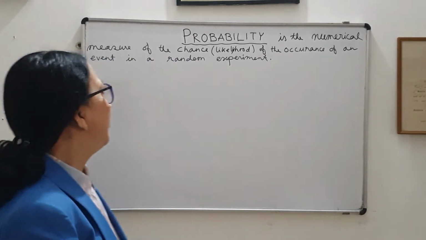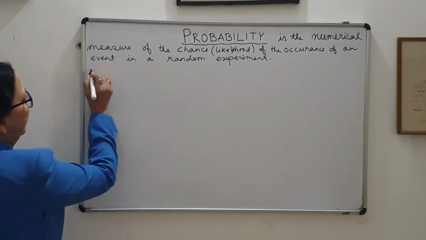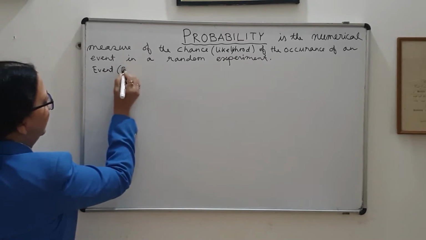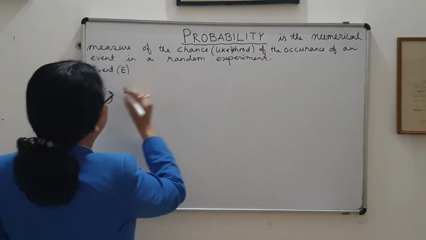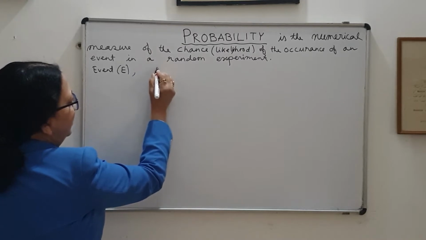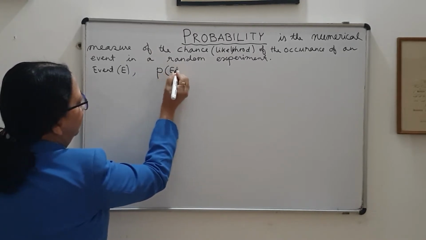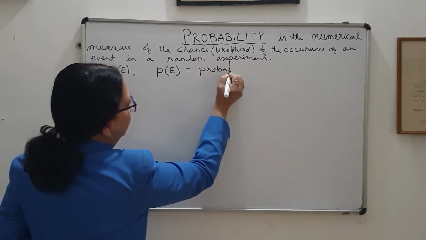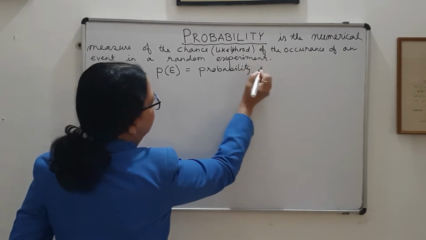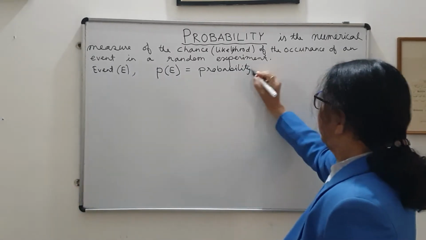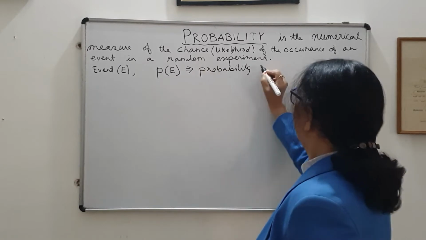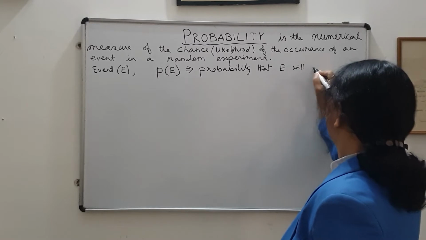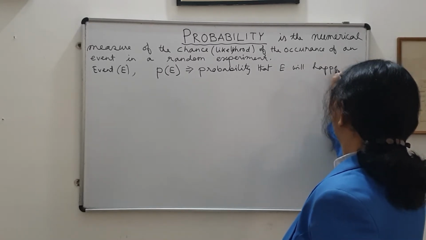So when I define an event of a random experiment by E, then the probability of that event is denoted in this way. This is the probability. This indicates the probability that event E will happen.